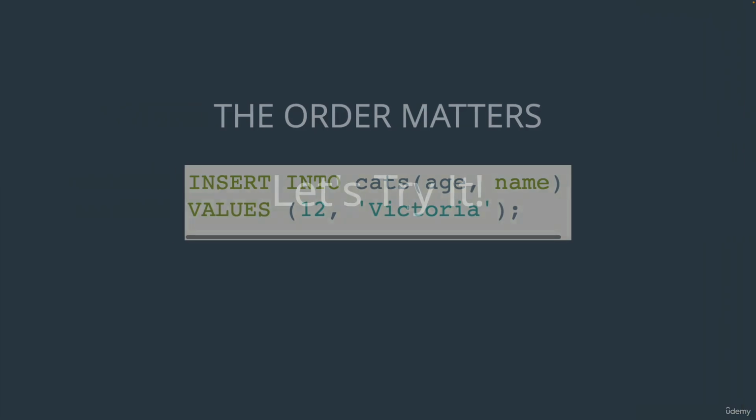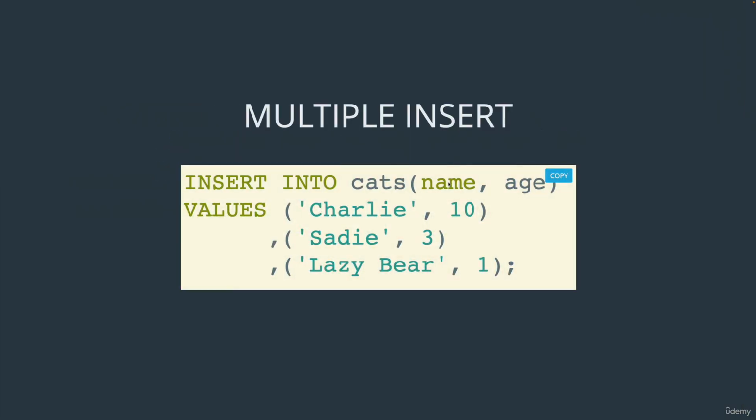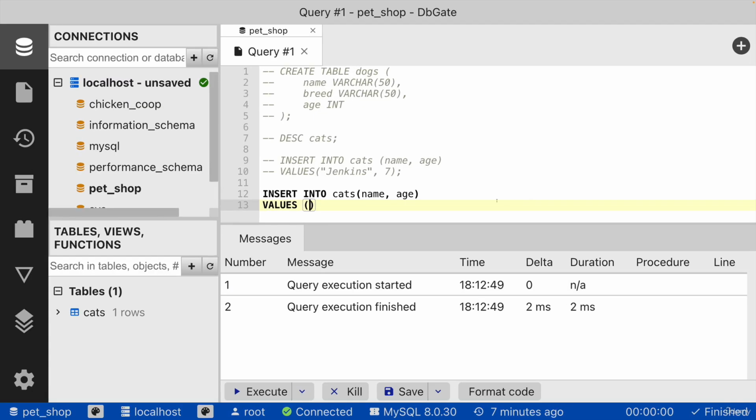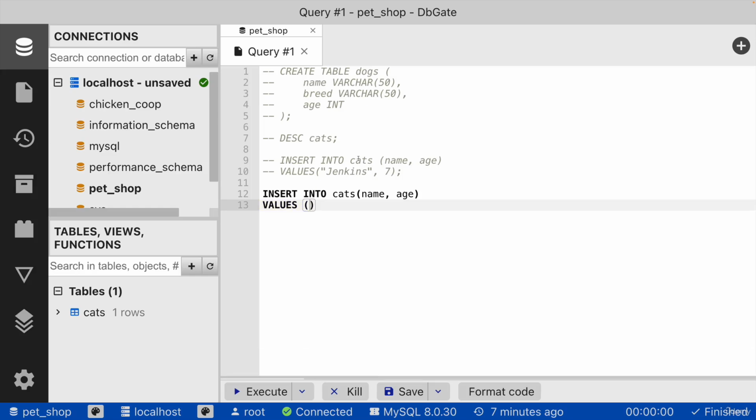The next thing I want to cover is a multiple insert. So we can insert multiple rows at once, which is a common operation. We don't have to have 3 separate insert into cats. I can do one insert into cats and then have multiple values, sets of values separated by commas. So let's try that. This time, maybe I'll do it from a file, just so we have a record of it. So I'll do insert into cats, name and then age. We don't have to do that order, but I will. And then values. And the first name that we'll do is, who should we do? This is the hardest part of the whole thing. How about a cat called Meatball? And Meatball's age is 5.